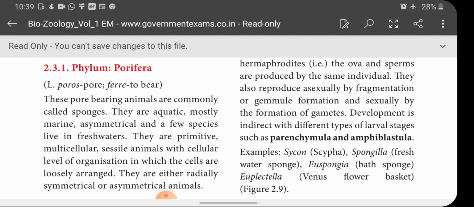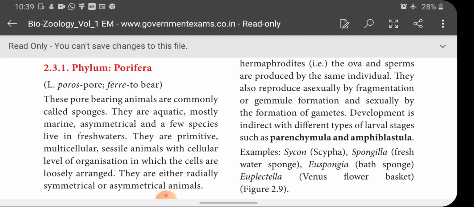And cellular level of organization, as I already discussed with you: since in sponges the cells are loosely arranged, they won't show any tissue grade of organization, right? So it shows a cellular level of organization. They are either radially symmetrical or asymmetrical animals.